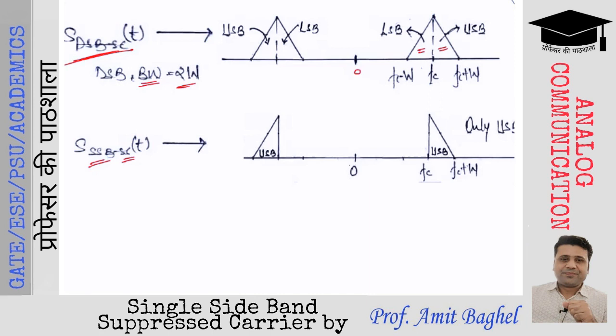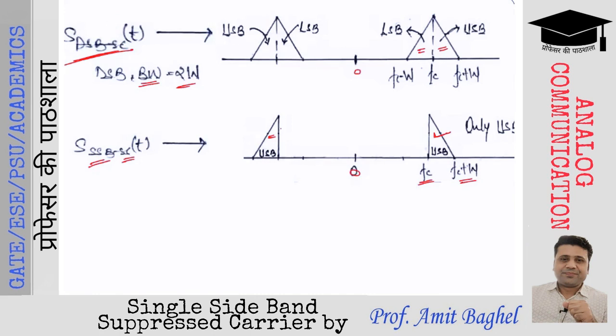So the spectrum that you are going to observe for SSBSC is only the upper sideband, which ranges from FC to FC plus W. Of course, the same spectrum will be observed at the negative frequencies since it is a magnitude spectrum.